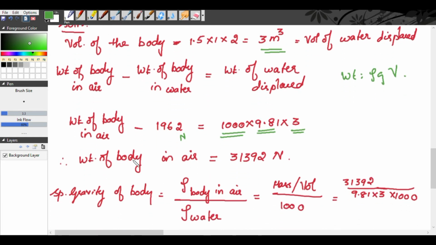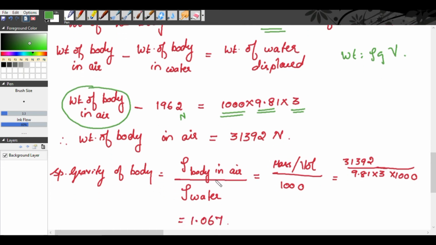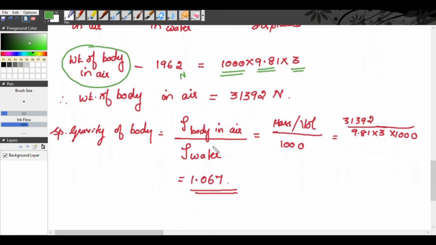Now weight of the body in air. So only this weight of the body in air is unknown. So weight of the body in air is equal to 31,392 Newton. Now specific gravity of the body, as usual, is the density of the body by density of water. So this is mass by volume. We get this mass is equal to weight by gravity.